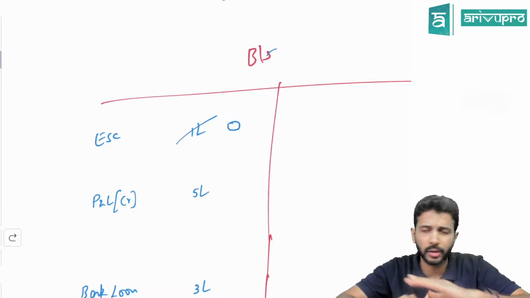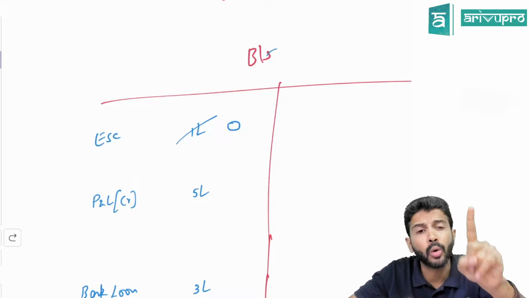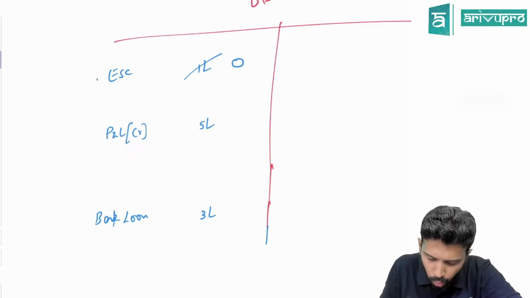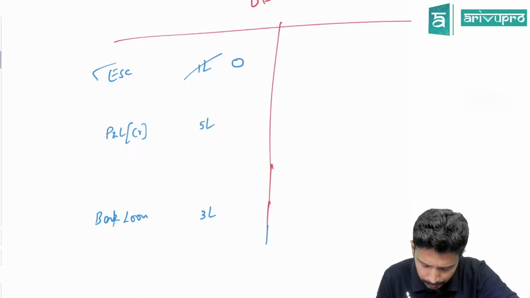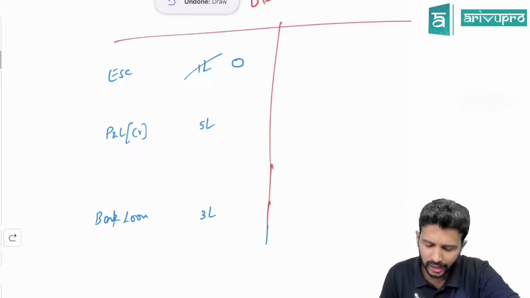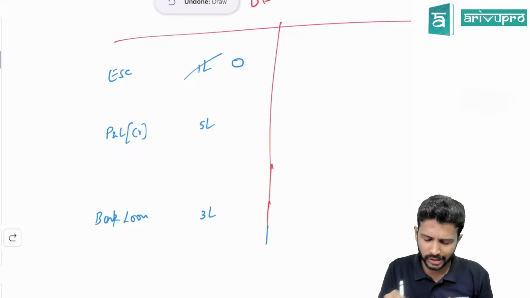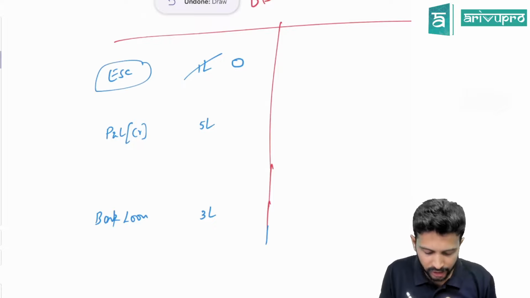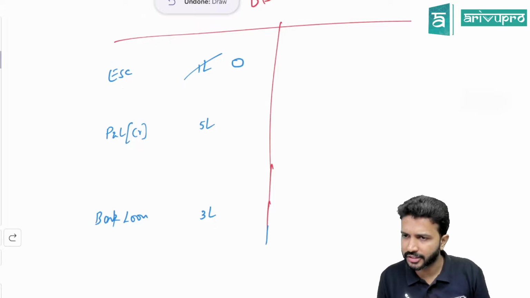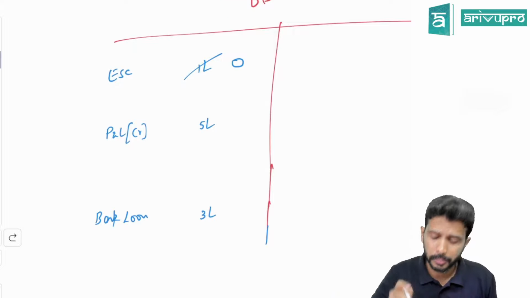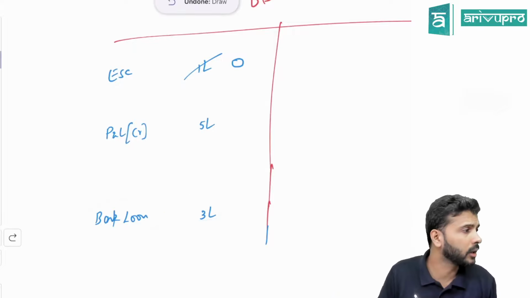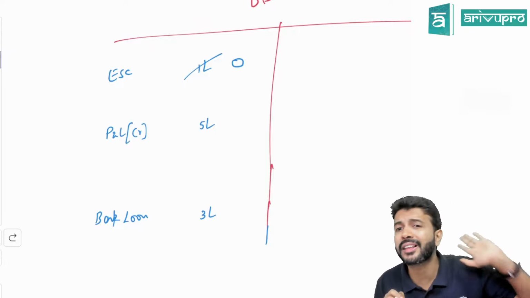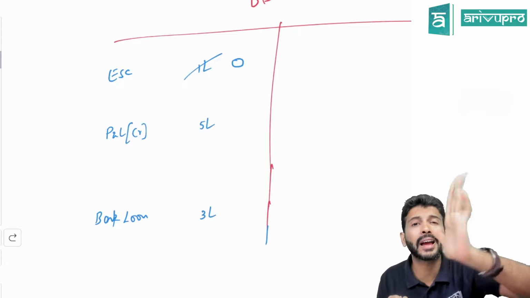Suppose I'm ending the company, who should get the money first? Outsiders. In my example, I have two components of liability. One is equity share capital, the other is a bank loan. Can you tell me who's the owner and who's an outsider in this example? Equity shareholders owning equity shares are the owners of the company. Bank loan people are the outsiders. That means ideally, who should be repaid their money first? Shareholders or bank loan people?